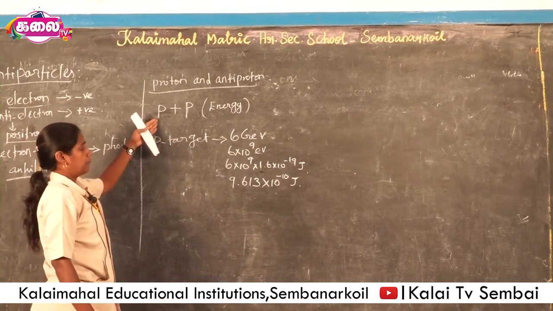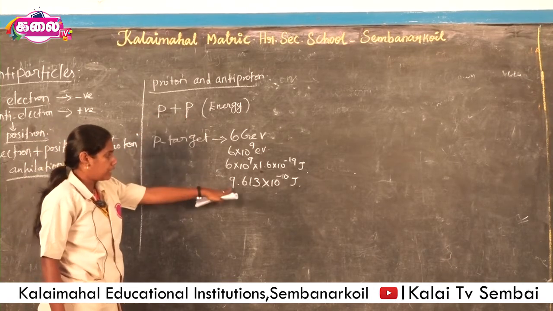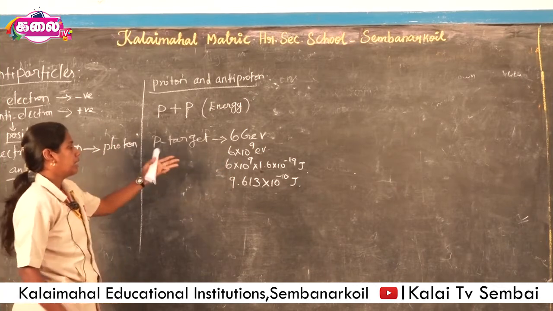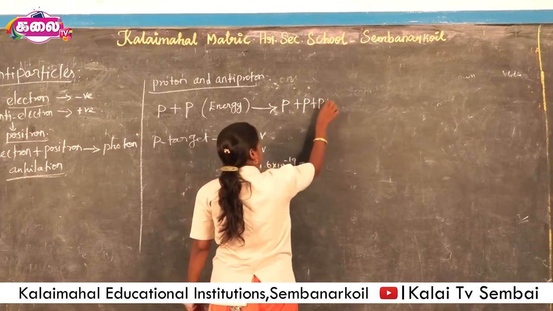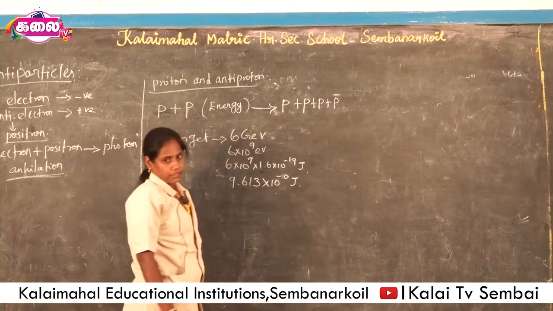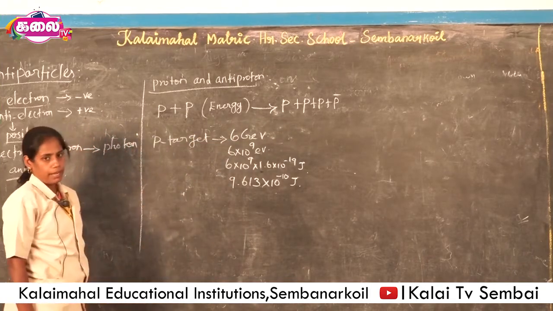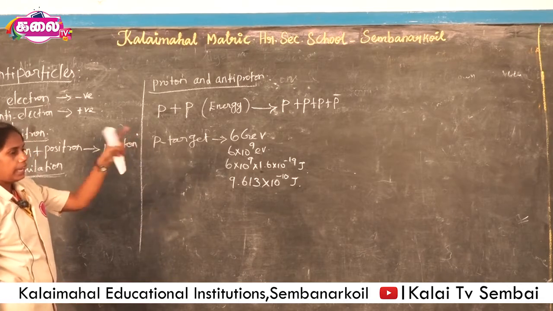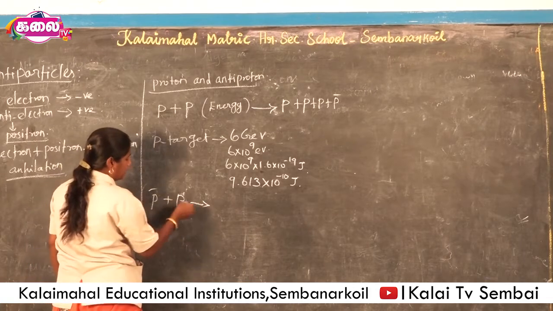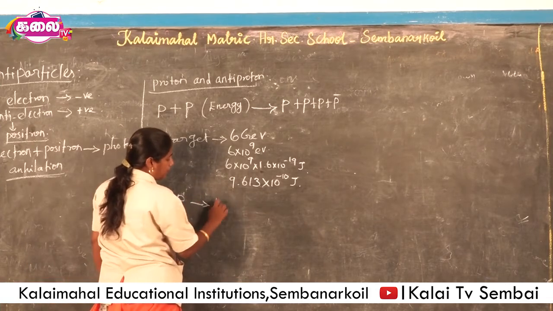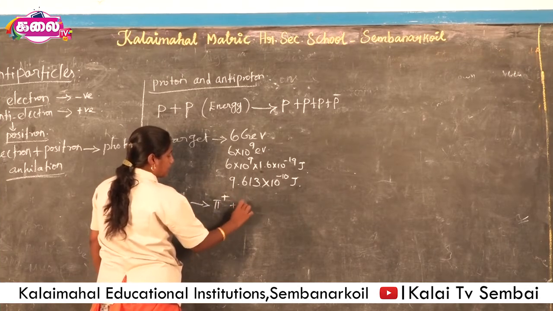So the proton particle bombarded with the proton target, with an energy of 6 giga electron volt, will produce 3 proton particles plus 1 antiproton. In this way, the antiprotons are produced from 2 proton particles. Here, the antiproton annihilates with the proton and produces 5 pion particles. The pion symbols are pi plus and pi minus.